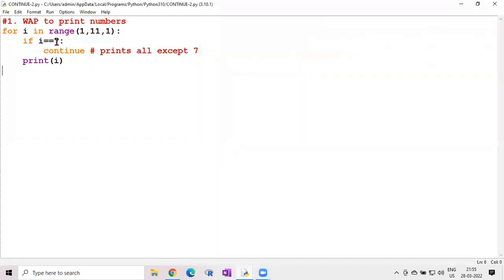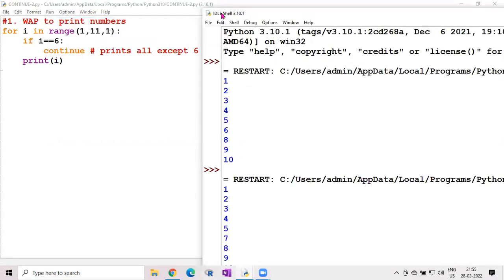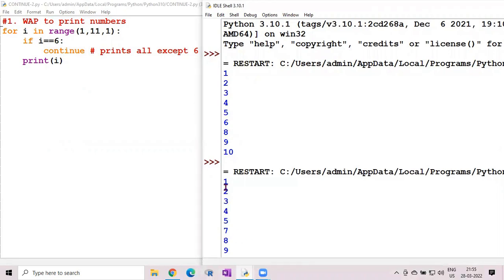For example, if we give another value, 6, now it prints up to 10 except 6. Now you can see at the bottom: 1, 2, 3, 4, 5, here 6 is not there, then directly 7, 8, 9. Like that it will be executed, up to 10.